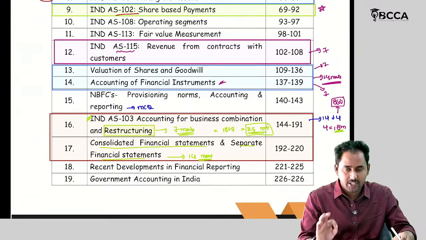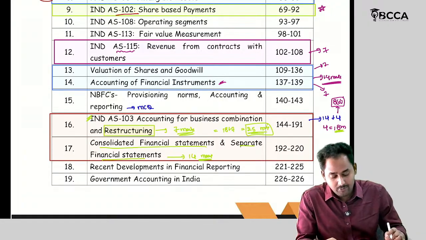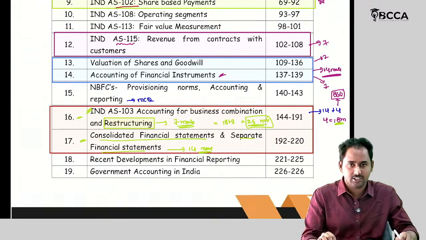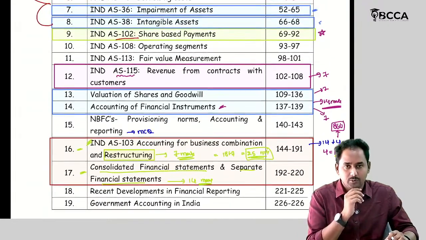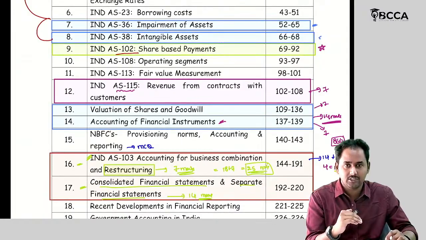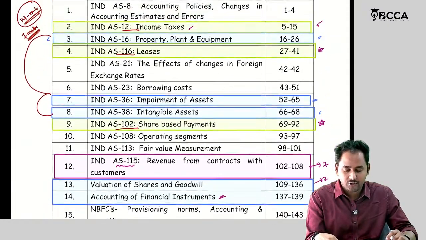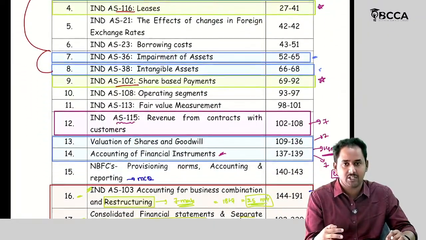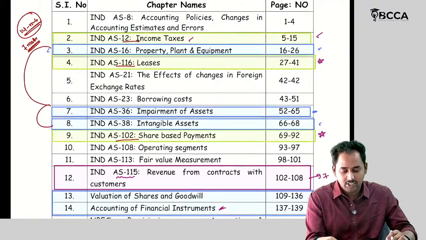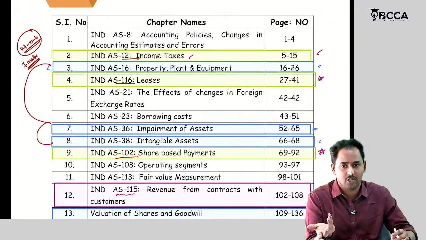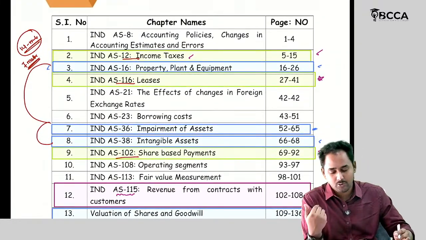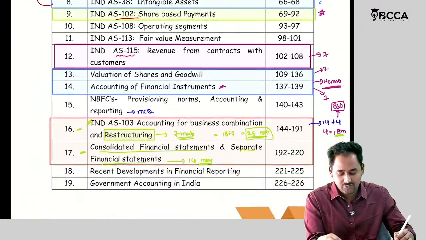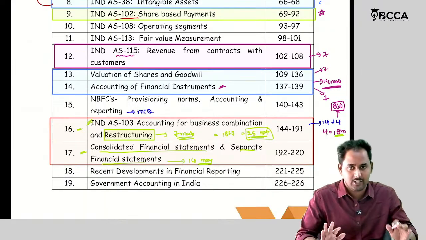If anybody wanted to take the choice of Ind AS 103 and consolidated financial statements, they will face problems, because if they have left these for the choice, they should attend each and every question from all the other chapters. So they don't have any choice, they should read each and every chapter, because we don't know from where they could ask the question. And they should prepare Ind AS 8, Ind AS 21, 23, 118, 113, and NBFC. So they should prepare each and every aspect.